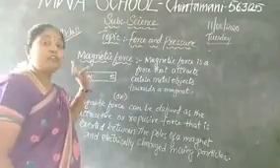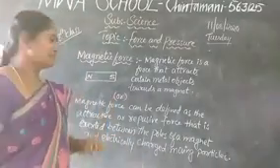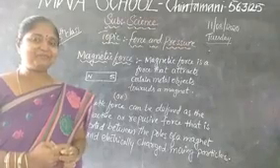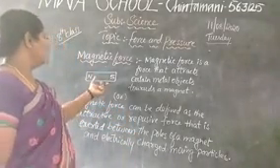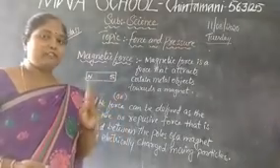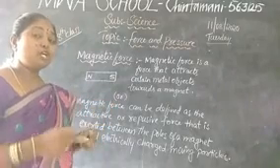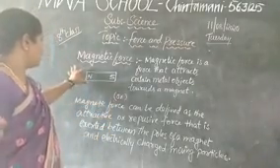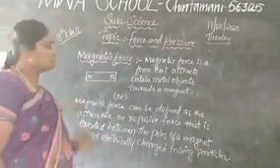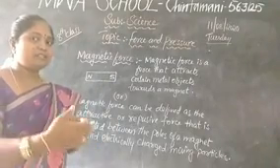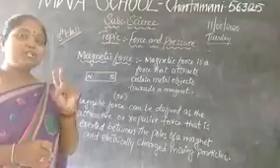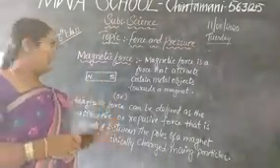Now, let me go for magnetic force. What do you mean by the magnetic force? Have you seen a magnet, children? Yes. So, here I am showing a bar magnet. For the bar magnet, we have two poles. This end of the pole we call the north pole, and this pole stands for the south pole. So how many poles, children? We have 2 poles for a bar magnet.